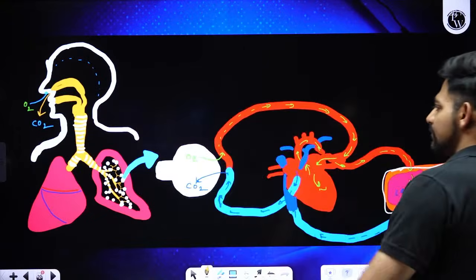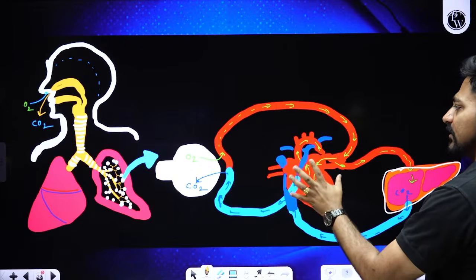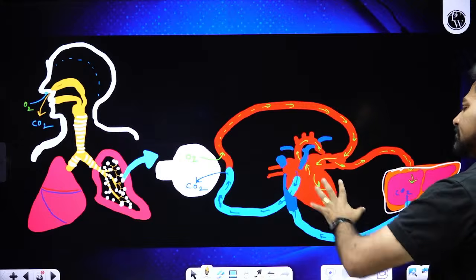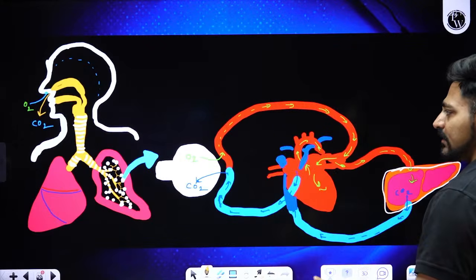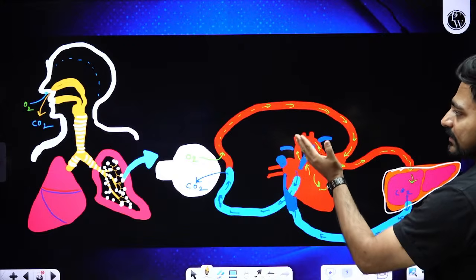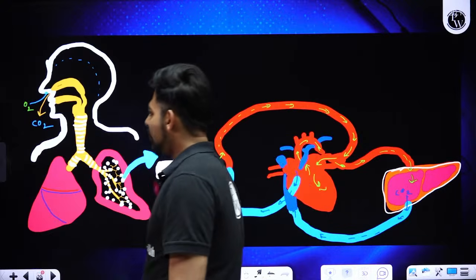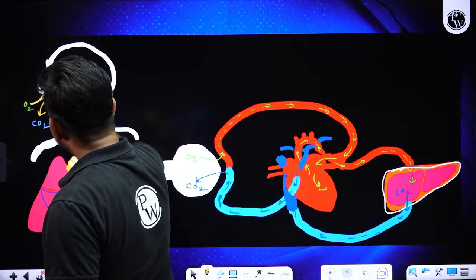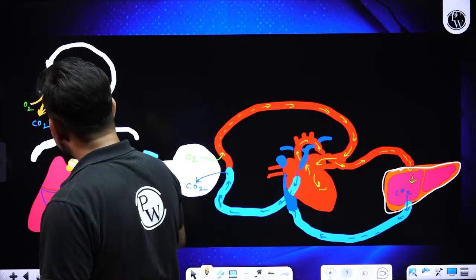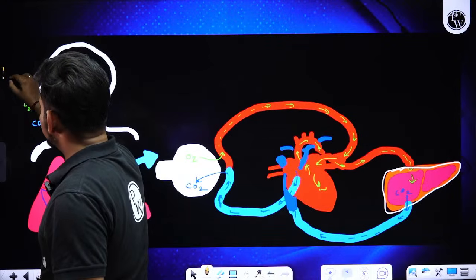So this is a whole and soul brief look of the respiratory system and the phases, what's happening inside while you are inhaling air or exhaling air. The method of intaking air or releasing air is called pulmonary ventilation.